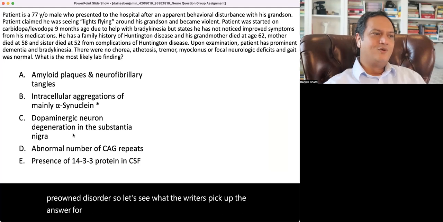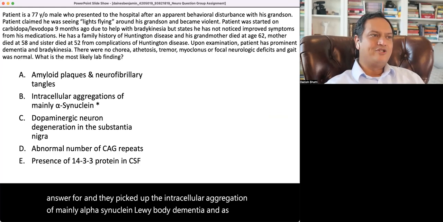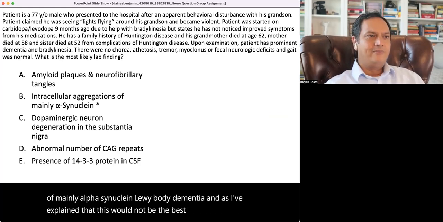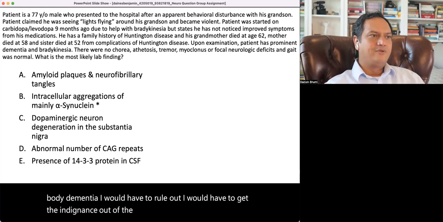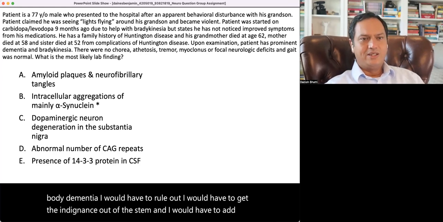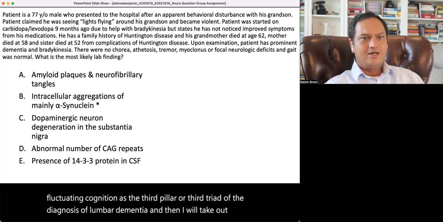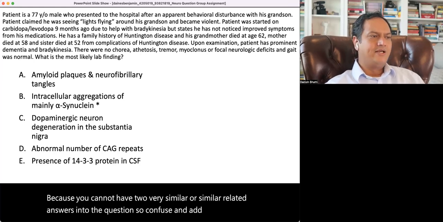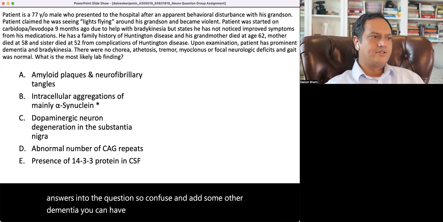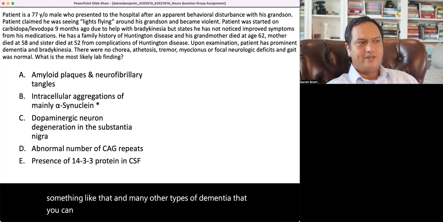And they picked the intracellular aggregation of mainly alpha-synuclein, Lewy body dementia. And as I've explained, this would not be the best stem for Lewy body dementia. I would have to get the Huntington's out of the stem, and I would have to add the fluctuating cognition as the third pillar, or third part of the triad, of the diagnosis of Lewy body dementia. And then I would take out the C, because you cannot have two very similar or related answers in the question to confuse, and add some other dementia. You can have Pick's disease, ballooning neurons, or something like that, and there are many other types of dementias that you can throw into the stem to make it 5 options.